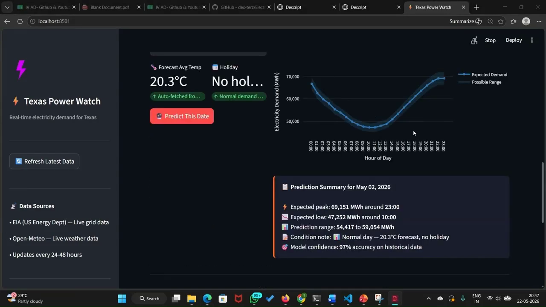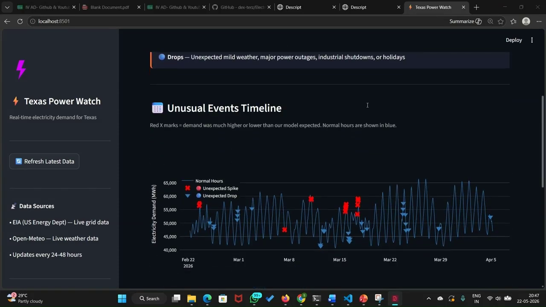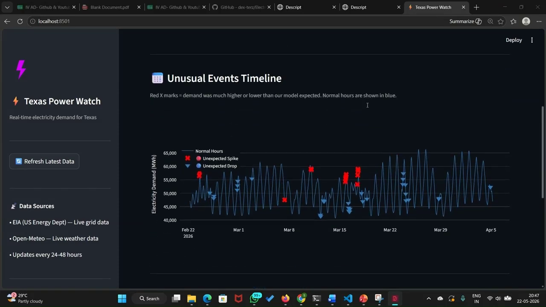And it gives a quick prediction of what the demand forecast will be for each hour. And also we have a tab for unusual events, where the user can see the unusual drops or spikes that have happened. So he can analyze what the reason for this drop or hike is, and be aware if that same situation might come in the future.